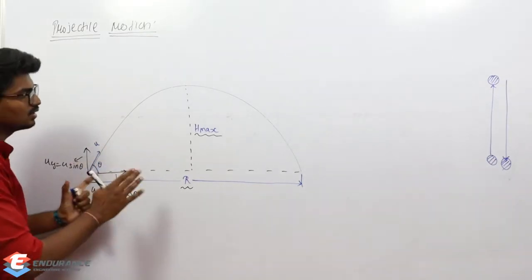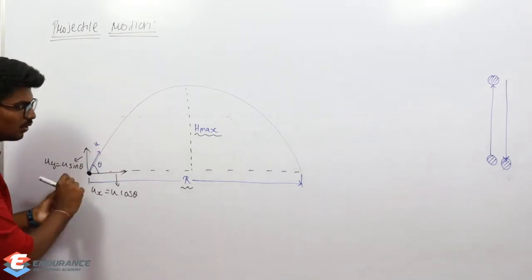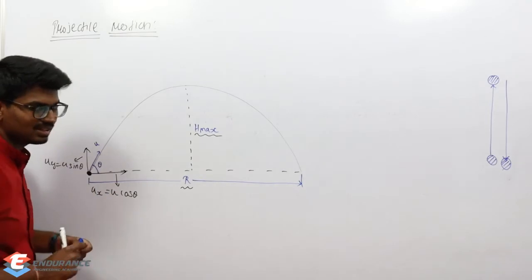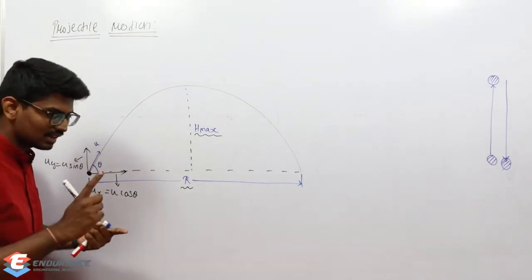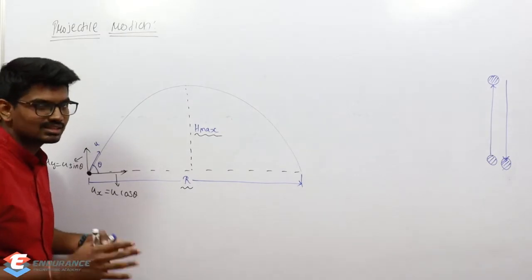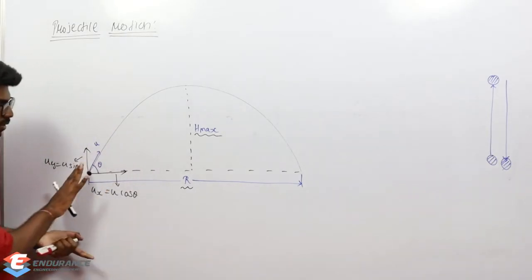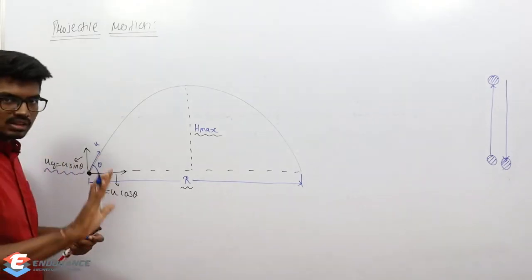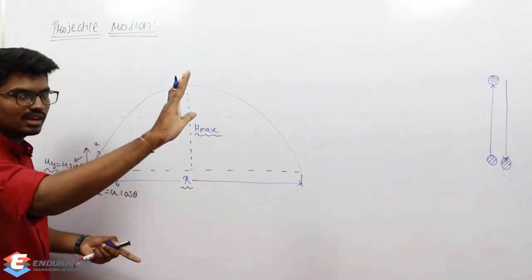When the ball or particle started to move, what can you observe about the acceleration in the y direction? Simple, there is no other factor, we are not considering air resistance. So the only acceleration is acceleration due to gravity. When the ball is moving up, due to this velocity u sin theta, that is uy, the ball will try to move up only, right?